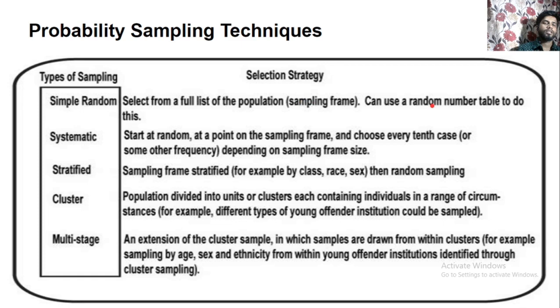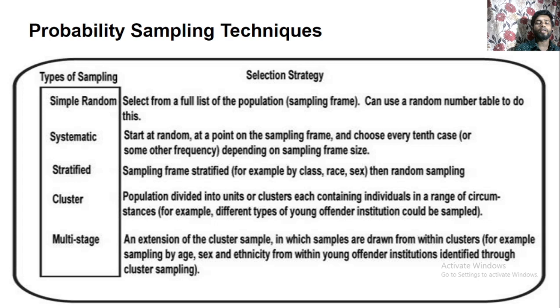Then systematic sampling starts at random at a point on the sampling frame and chooses every 10th case or some other frequency depending on sampling frame size. So in that case, you have to start at a random point of the sampling frame and take every 10th case or some other frequency depending on sampling frame size. It depends on you which systematic procedure you want to follow.